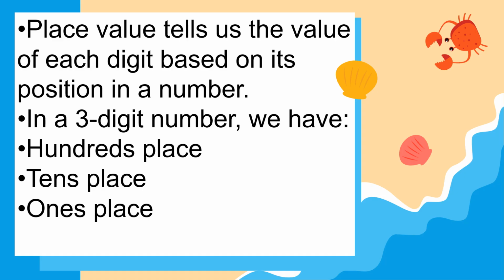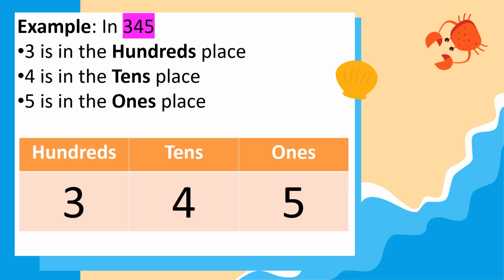So let us know what are the place values in ones, tens, and hundreds given the digits. Let's have an example. Let's look for the place value of 345. So in the digits 345, we have 3 in hundreds place.